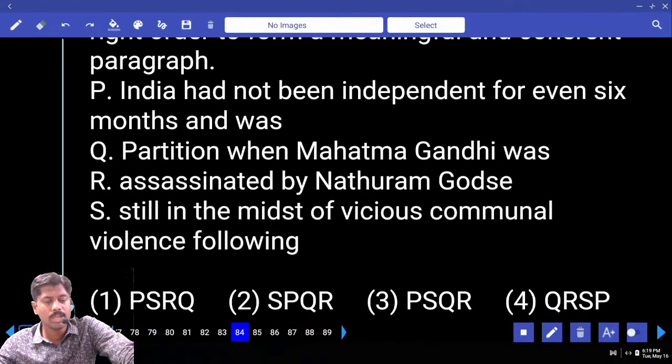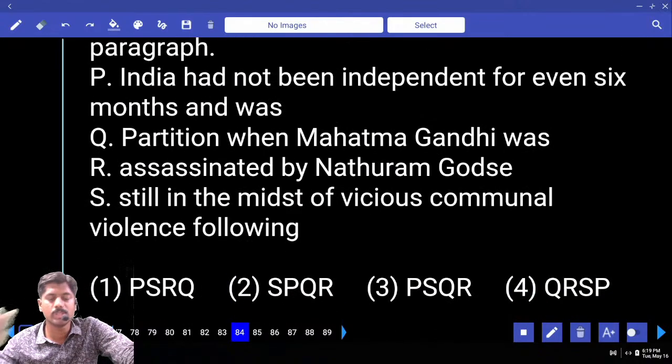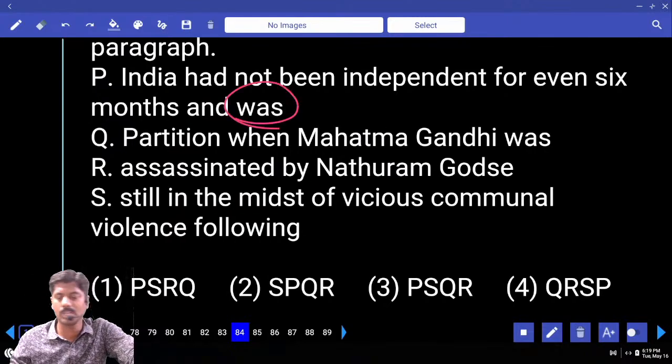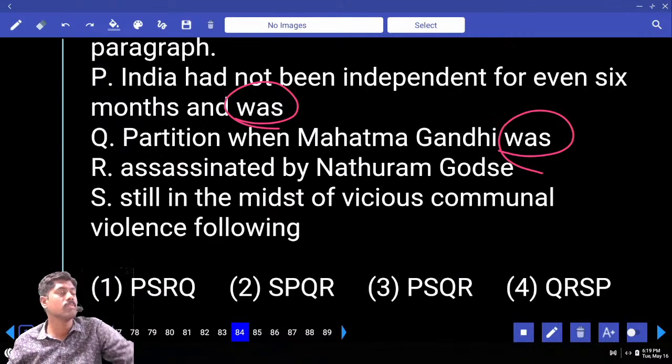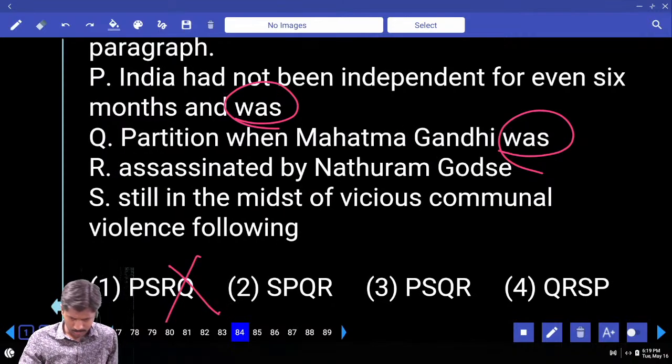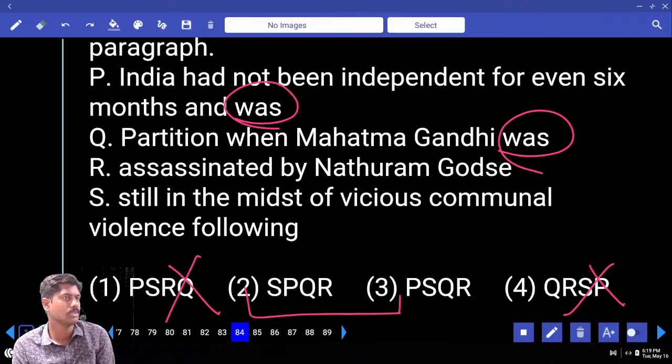Again rearrangement. India had not been independent for even 6 months. Was toni end kaadu. It cannot be the last statement. Again Q also is ending with was. Those two cannot be the last statements. P Q kaadu. Q eliminating. P also eliminating. Answer 2 or 3.